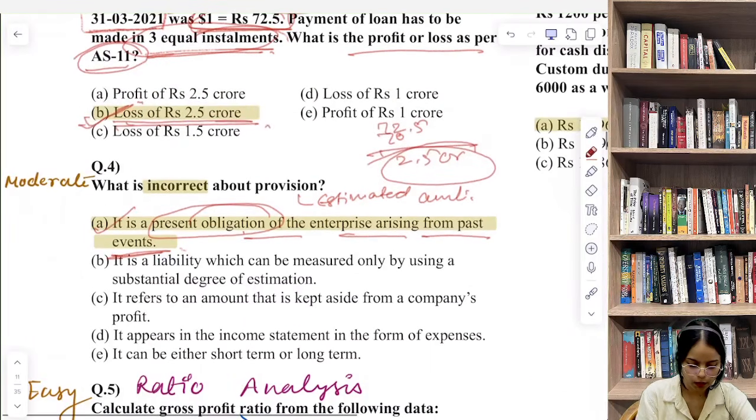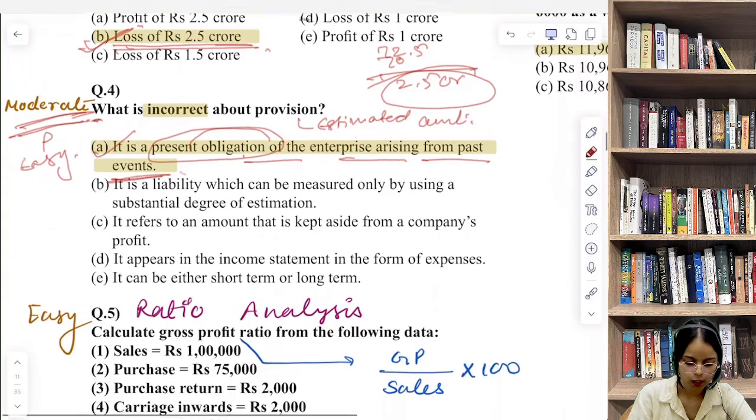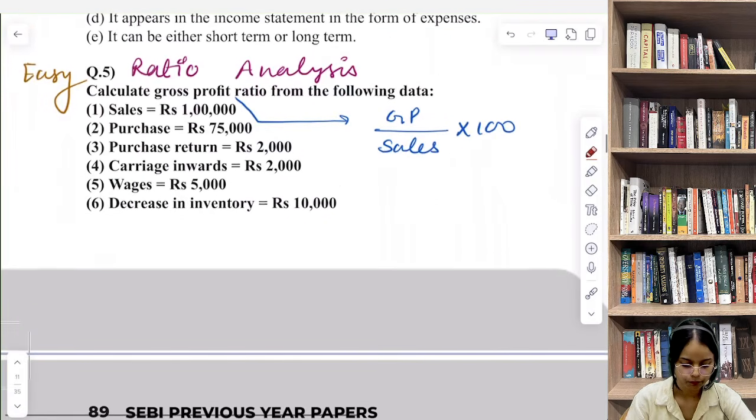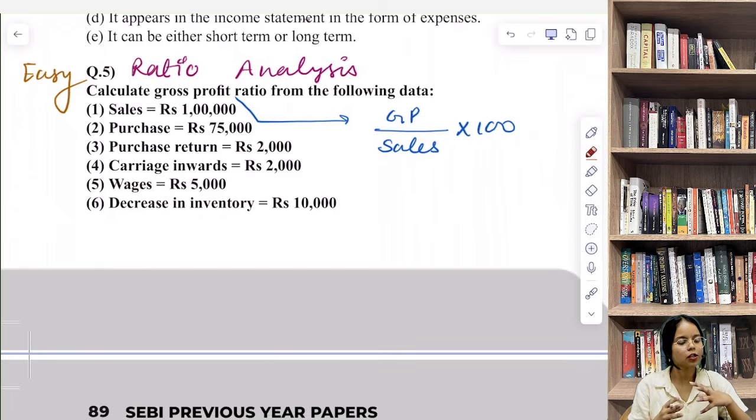Okay, that was moderate. The level of difficulty was moderate or let's say easy, because present obligation आपका provision नहीं है, that is not provision. Now question number 5, calculate gross profit ratio from the following data.